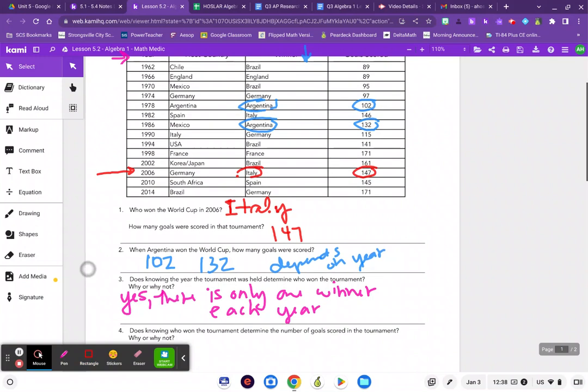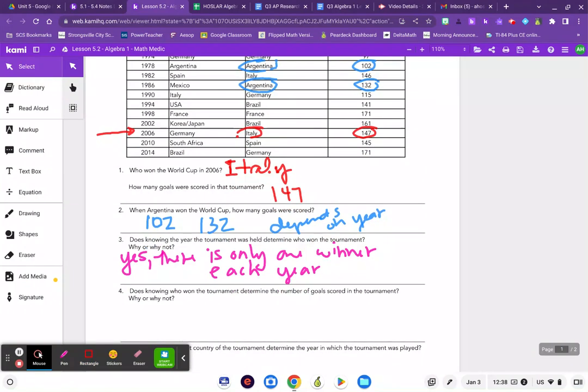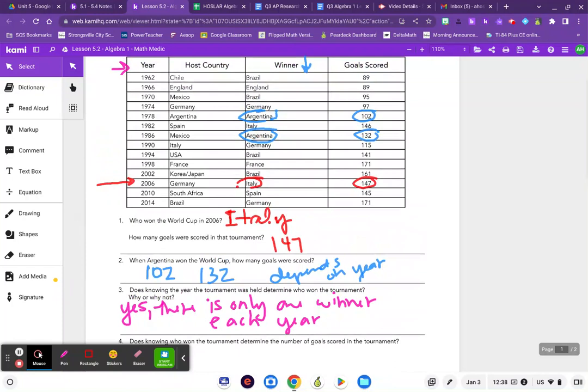So let me go to question 4. Question 4 says, does knowing who won the tournament determine the number of goals scored? This is my winner.